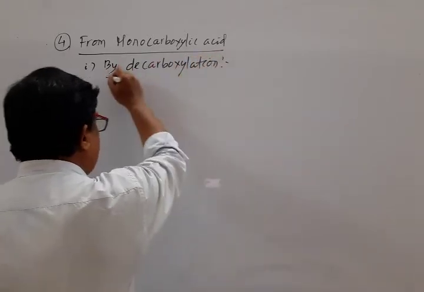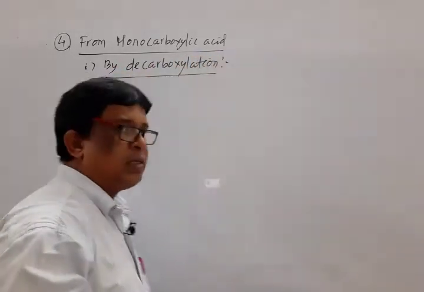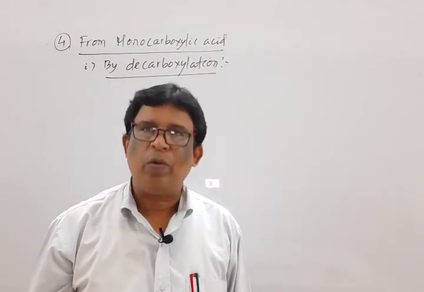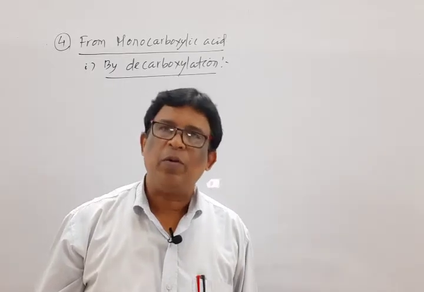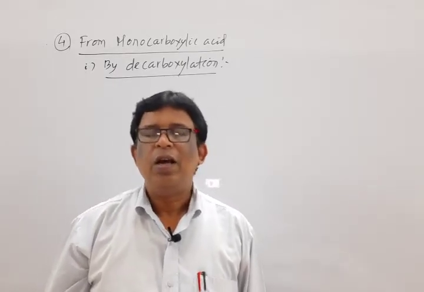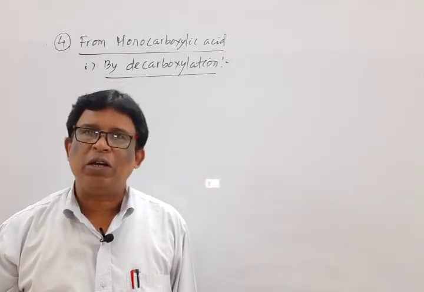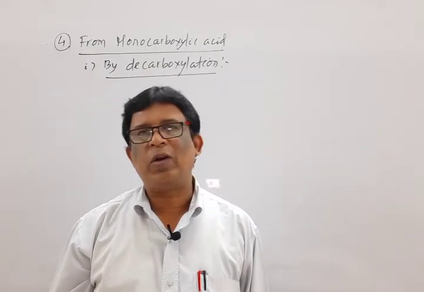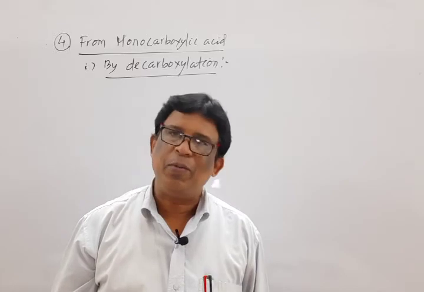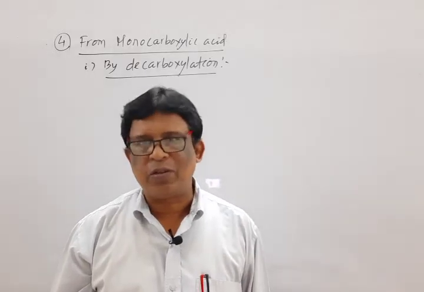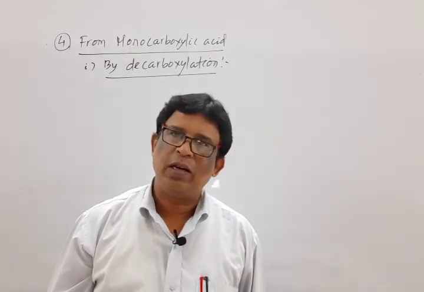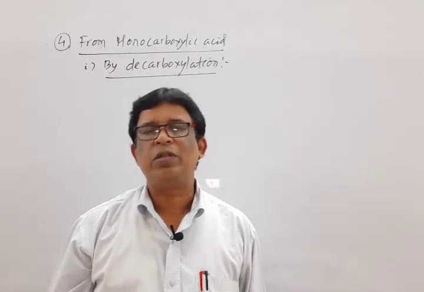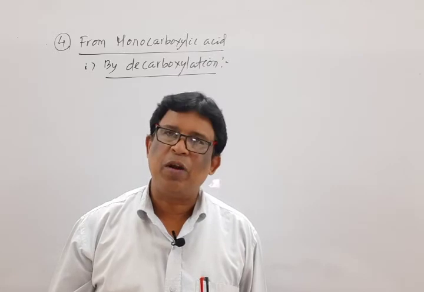What do you mean by decarboxylation? De means removal of, carboxylation means removal of carbon dioxide from carboxylic acid. That means when sodium or potassium salt of carboxylic acid is heated with soda lime. What is soda lime? The mixture of sodium hydroxide and calcium oxide in the ratio of 3:1. Then the corresponding alkane is formed. And most important thing, methane is formed by this method.